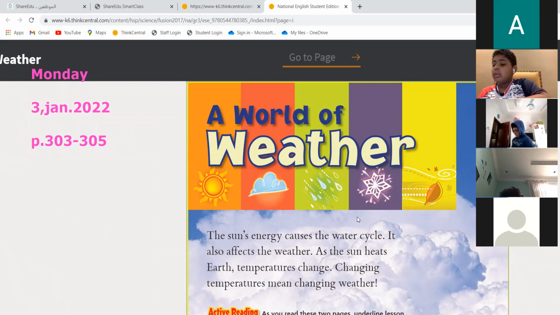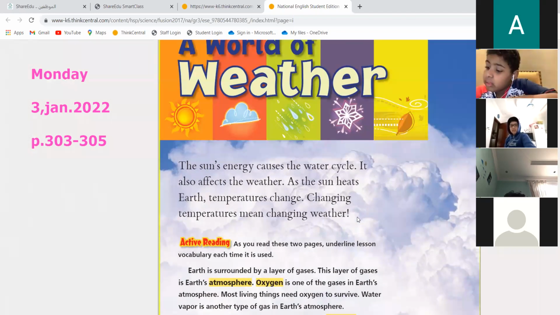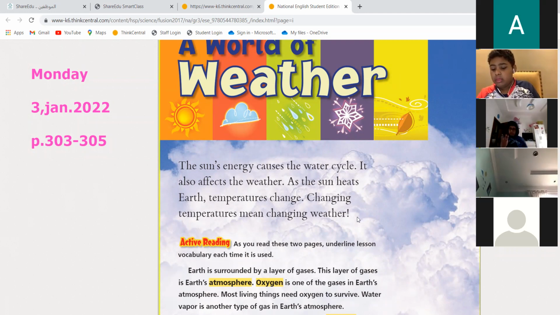The sun's energy is the reason why the water from the ocean evaporates and goes up to the sky, making clouds, and then it will be rainy, and the rain will be liquid water from water vapor.